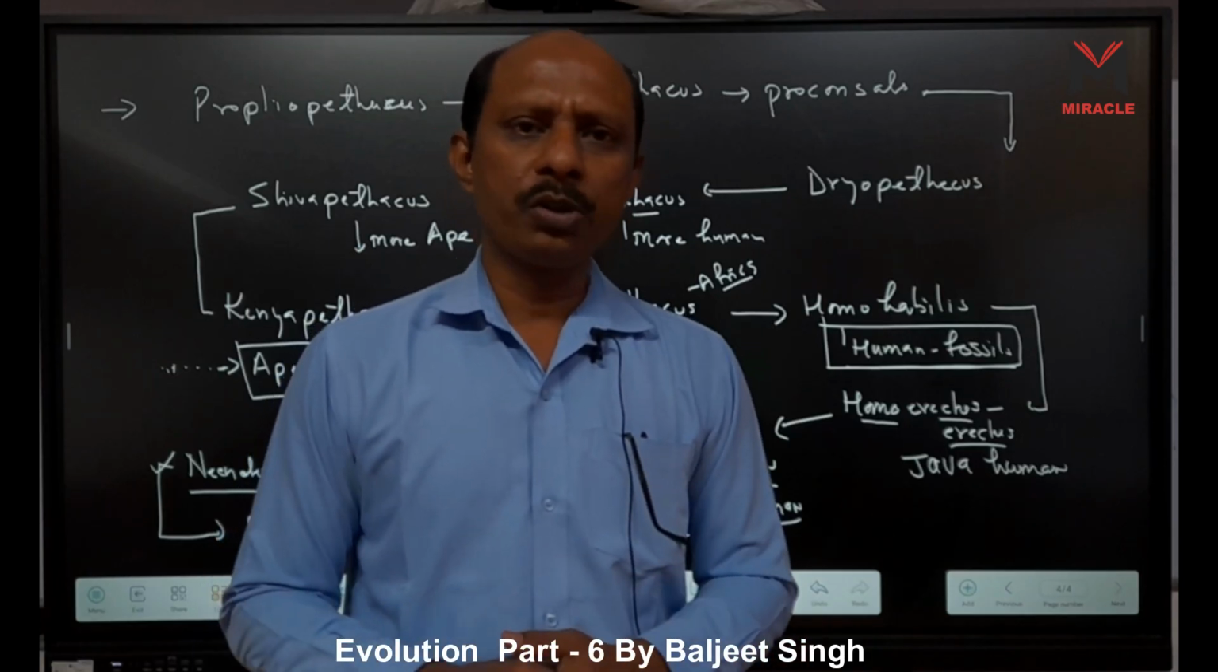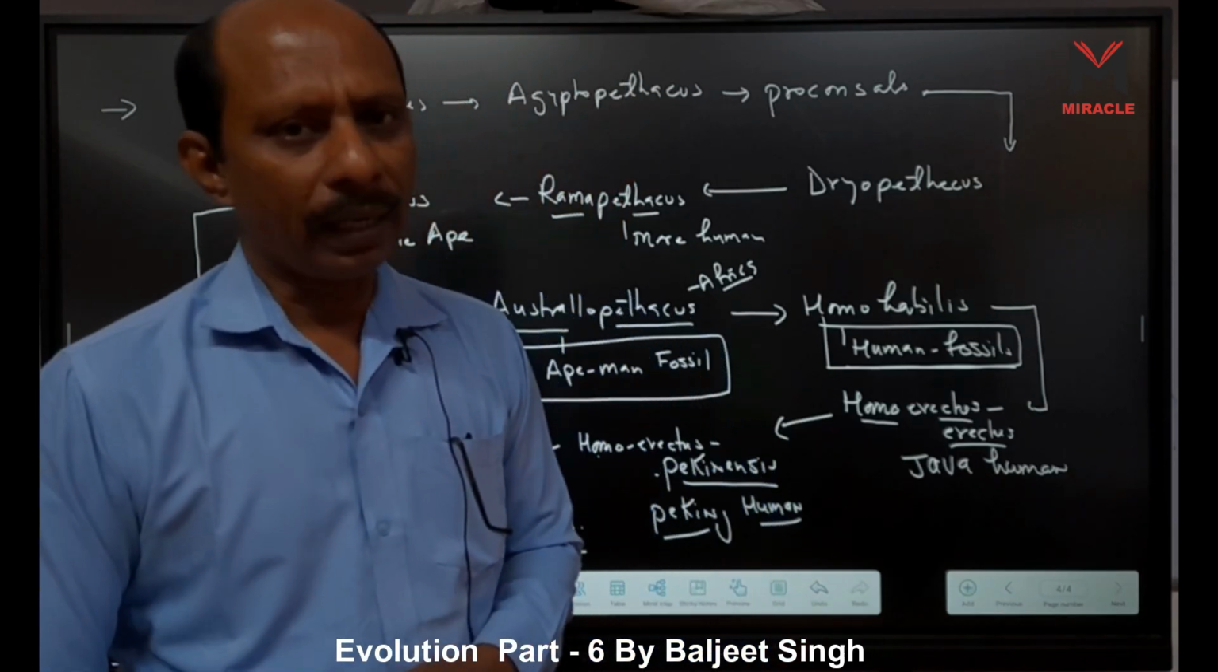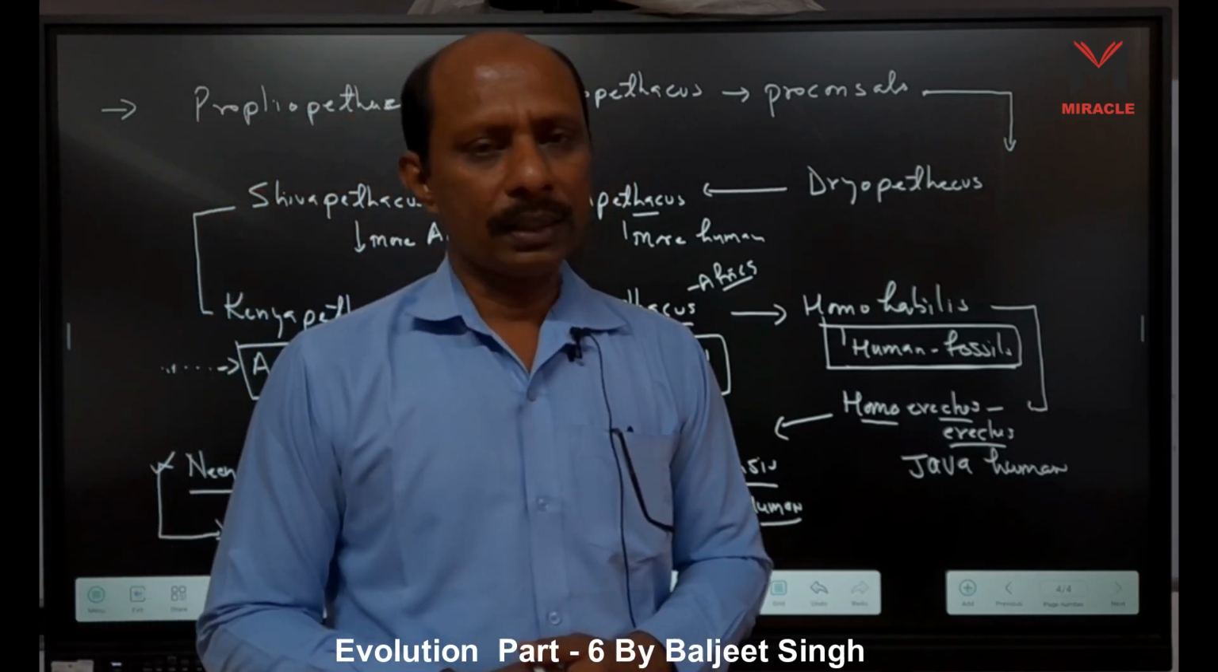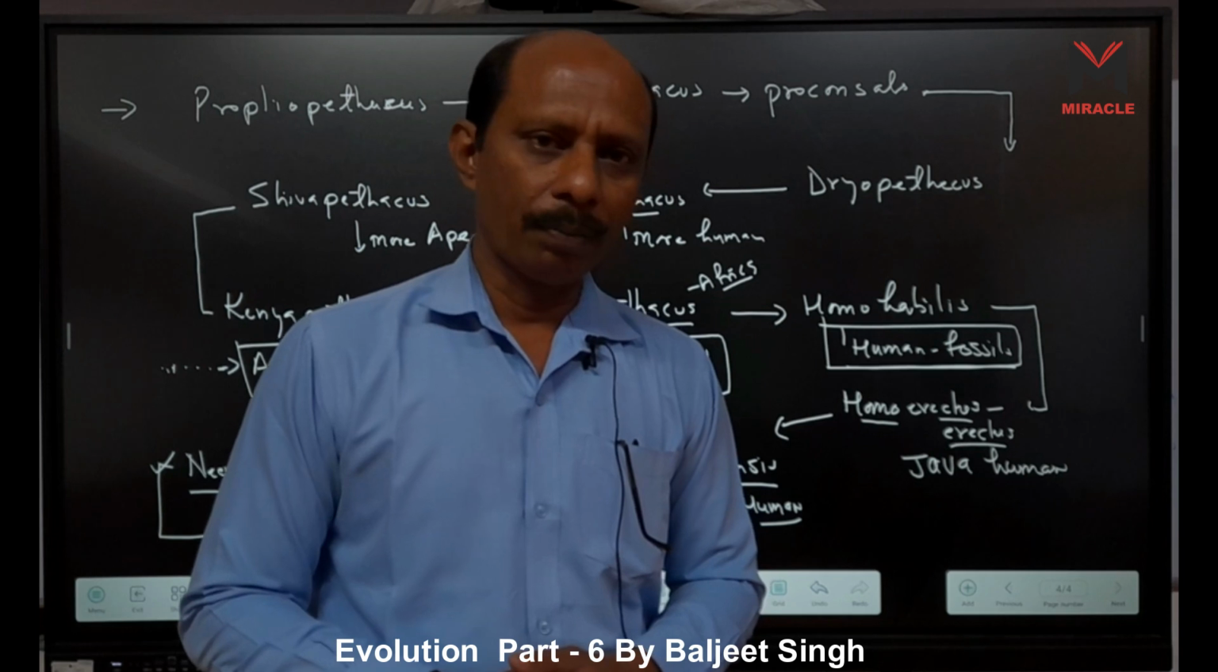So we have 4 races. Today, human, Homo sapiens sapiens, has 4 races. These are called races, not subspecies or other things. These are races. 4 different races are formed. Okay.